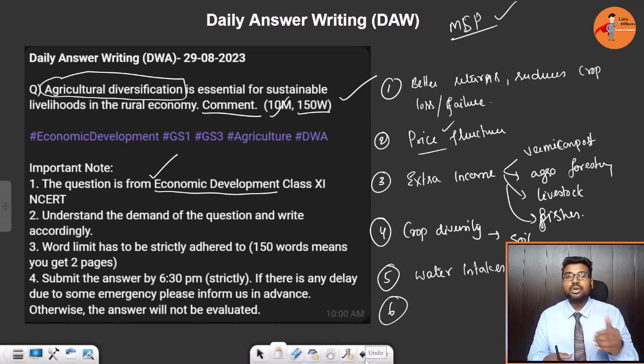So these are all the steps taken by the government. Recently you might have heard about the PM Matsya Sampada scheme, where they are even investing in the development and R&D of fisheries. All these initiatives can be put in the way forward, and you can conclude. That will ensure a balanced answer. So that's it for this particular question.